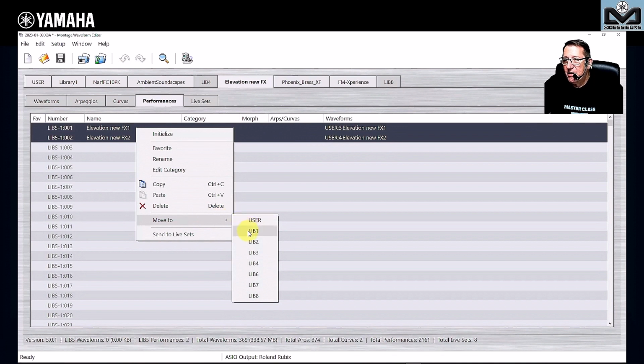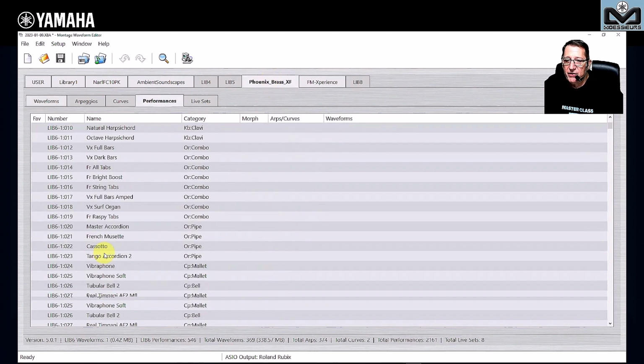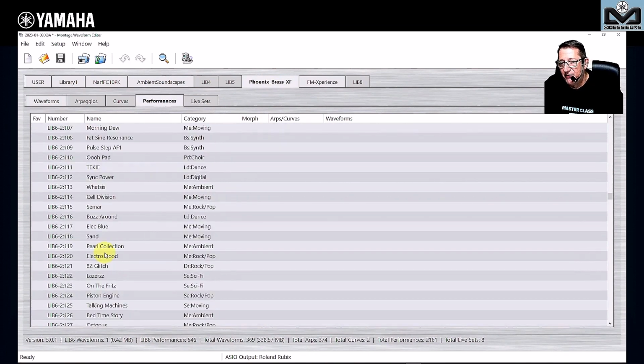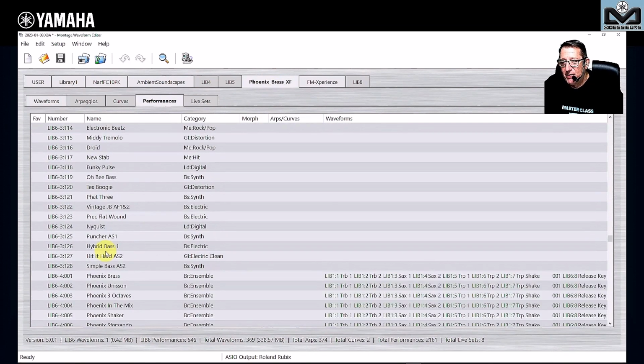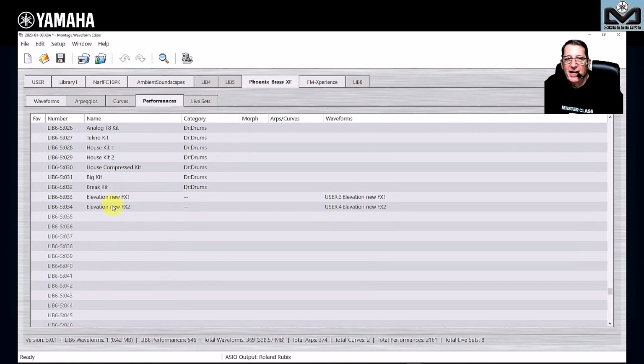And I can move these to, why not, the library that was containing my samples, now it's empty, so I will go, why not, to the Phoenix Brass, which is the 6. And now on Phoenix Brass, I have a lot of other things, I think, but I have my two performances. I have a lot of things here, and they are here.